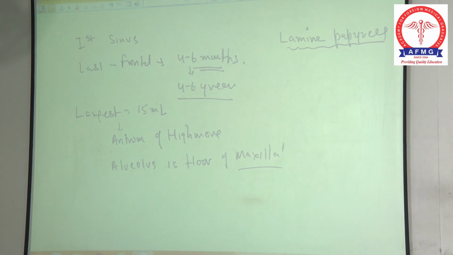That's why this is the weakest wall of the nose. If I ask you, which is the weakest wall of the orbit, आप क्या बोलोगे? Superior, inferior, medial, lateral. Which is the weakest wall of the orbit? Question सुनो. See, this is orbit, this is nose. Between the nose and the orbit there is a lamina papyracea, weakest bone. So orbit की कौन सी wall हो गई ये? Medial wall. Yes, medial wall. So medial wall of the orbit is the weakest wall of the orbit because it is formed by paper thin bone called lamina papyracea.